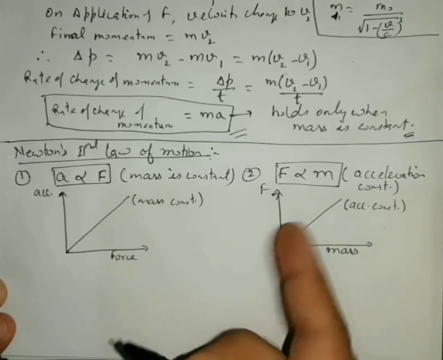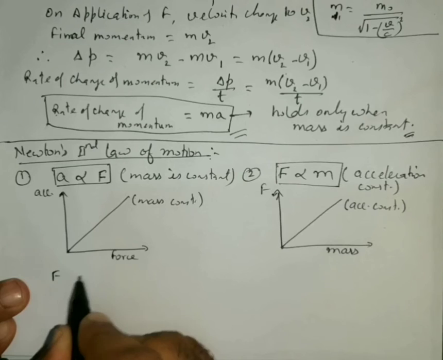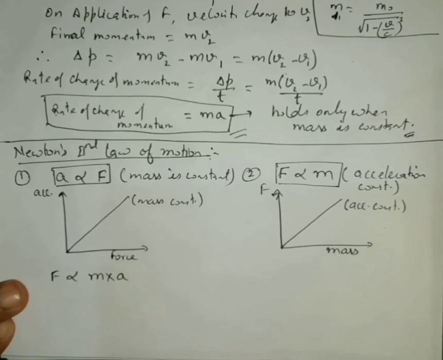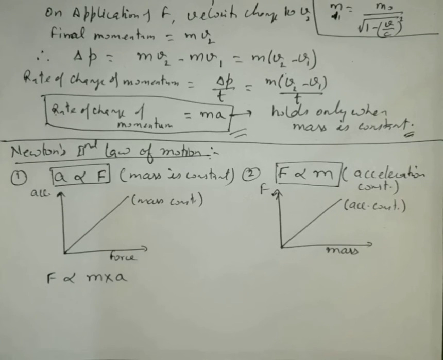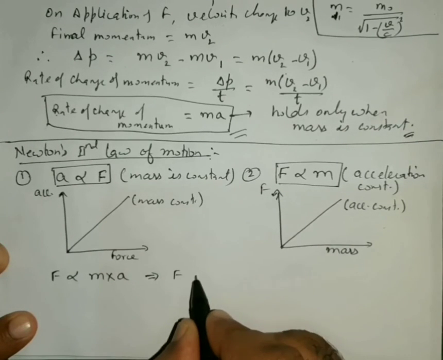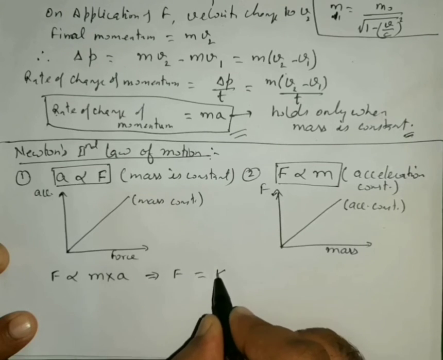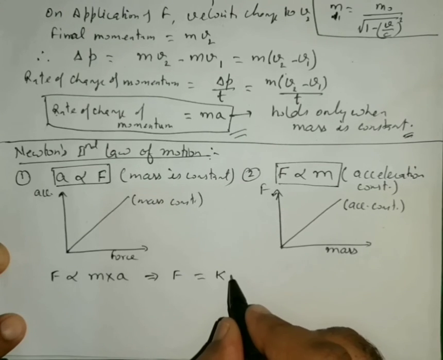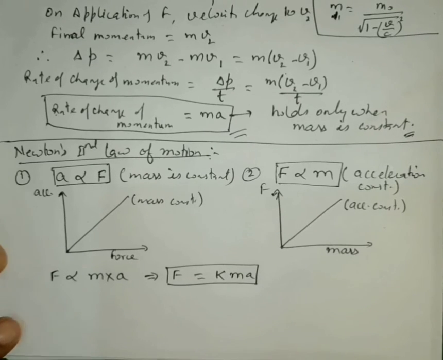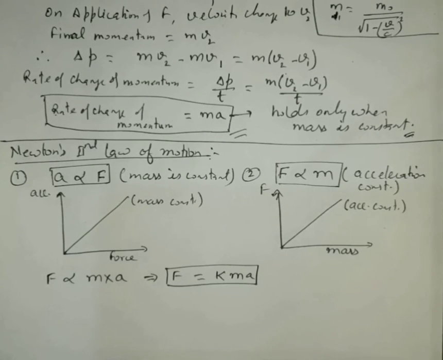Therefore, combining these two conditions, force is directly proportional to the product of mass and acceleration. If I want to remove this proportionality, then we need to apply some constant. Let us say that constant is k, so F = k m a. Now the values of m and a are so chosen that the value of k is also 1.